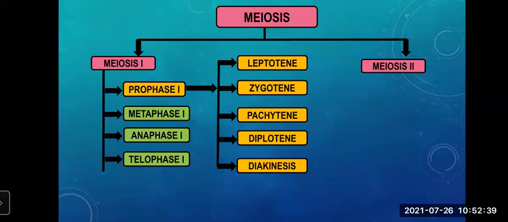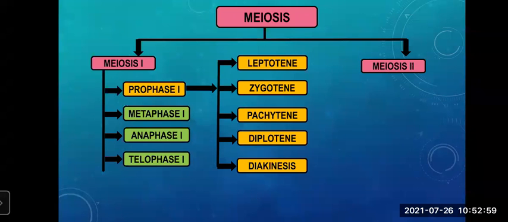So once again, meiosis is completed through 2 stages, meiosis 1 and meiosis 2. Meiosis 1 is completed through 4 stages: prophase 1, metaphase 1, anaphase 1, and telophase 1.